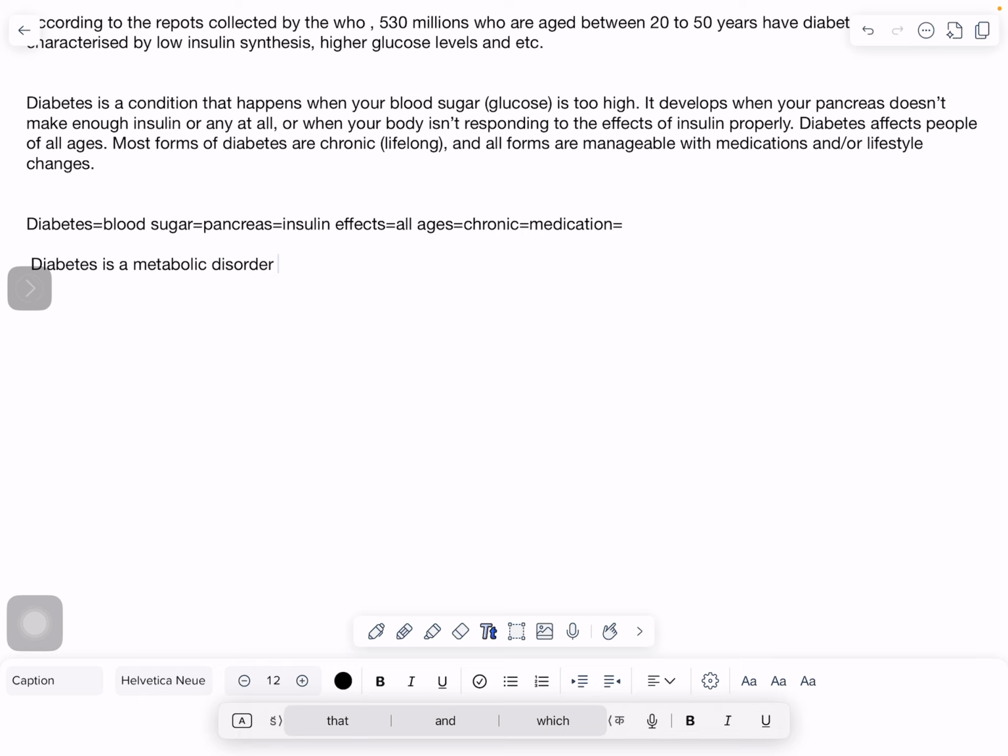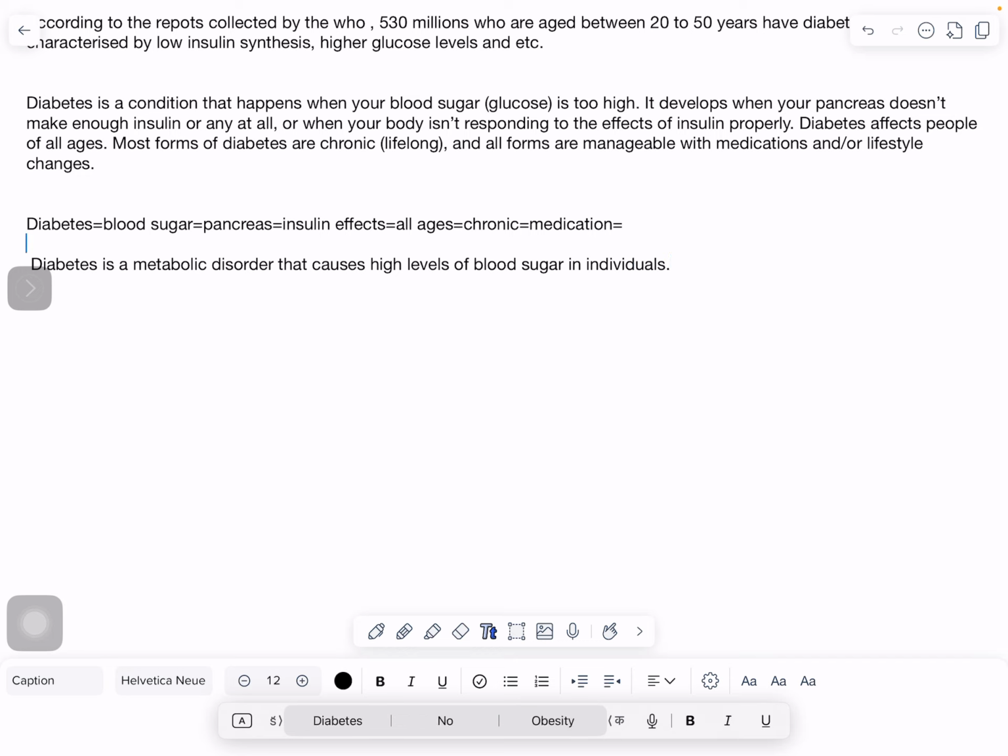Diabetes is a metabolic disorder that causes high levels of blood sugar in individuals.